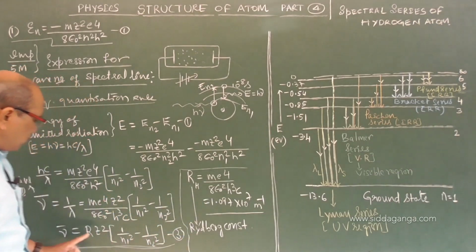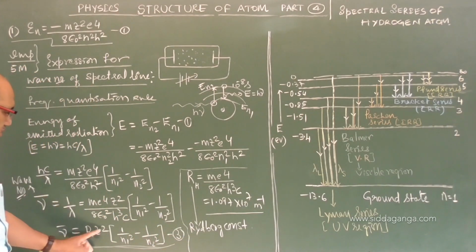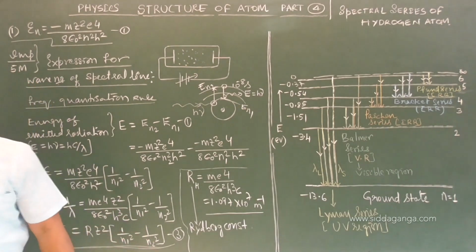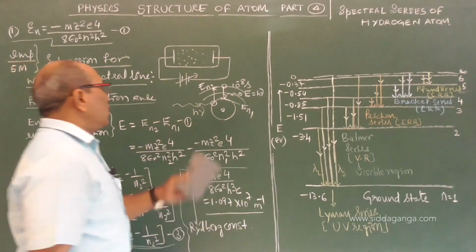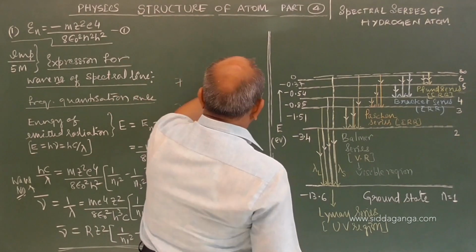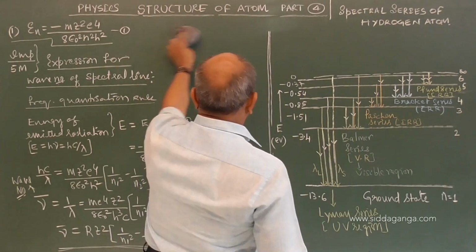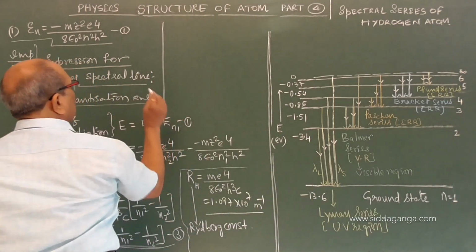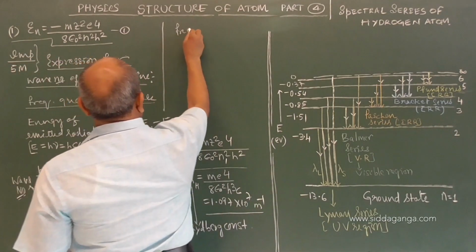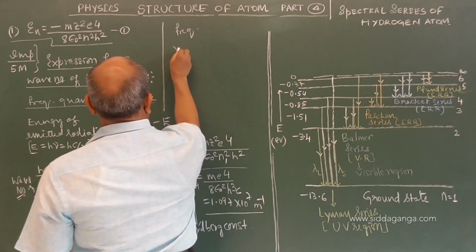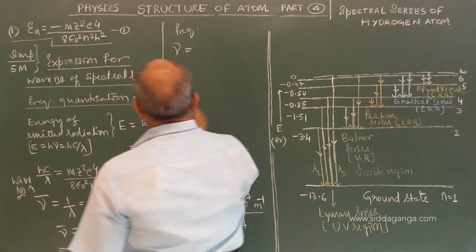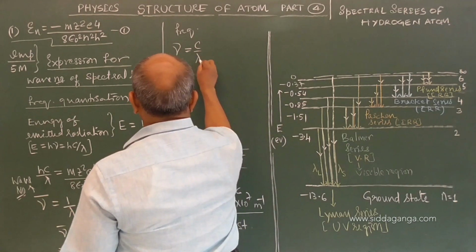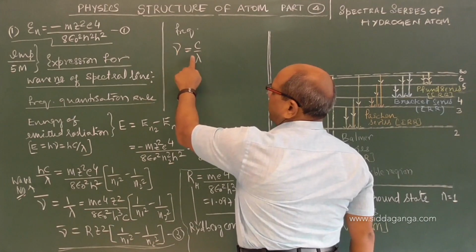And we got the expression nu bar equal to R Z square into 1 by N1 square minus 1 by N2 square. I hope you have understood here. Now, there is a chance that they may ask you the frequency relation. Sometimes if they ask for the frequency of emitted radiation, we know that C by lambda is the frequency. You know, C is equal to nu lambda.